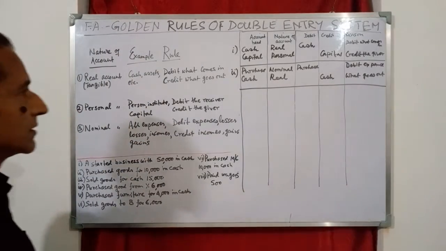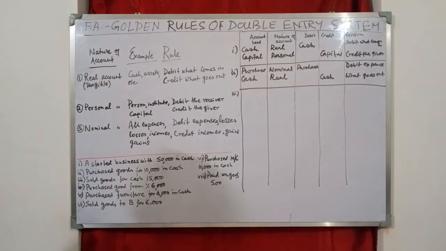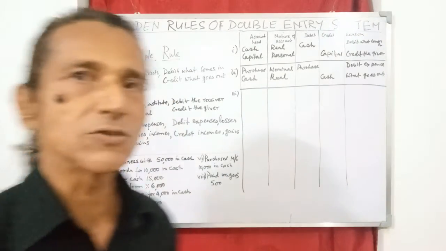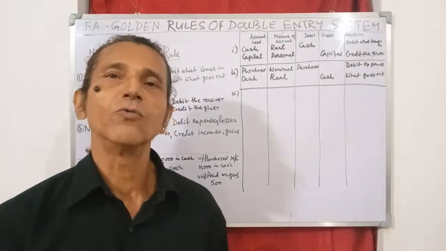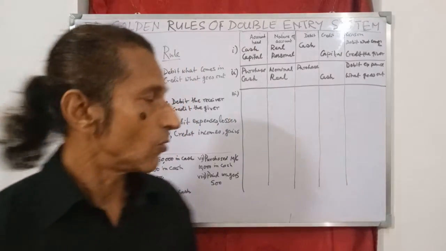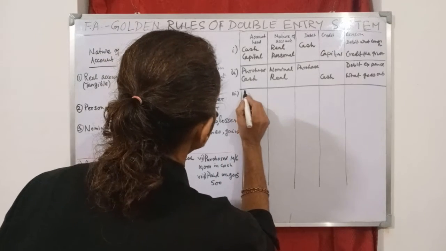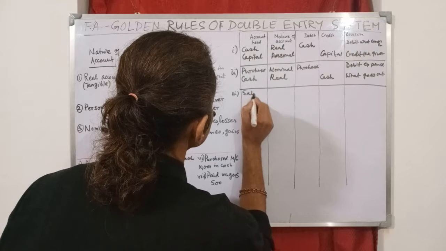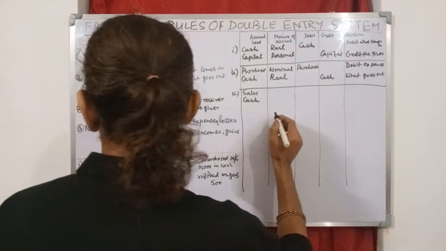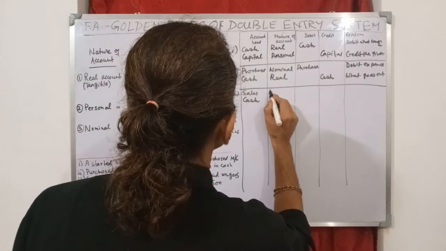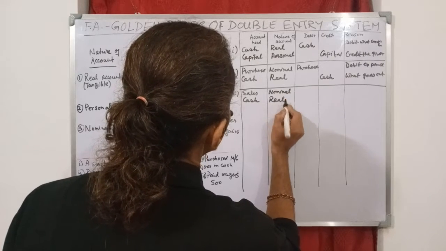Okay. Now come to number 3. What is number 3? Sold goods for cash 15,000. So A is selling goods worth rupees 15,000 in cash. So which account heads are involved here? One is cash and the other is sales. So two account heads are sales and cash. Sales come under which account heads? Nominal account. And cash comes under real account.